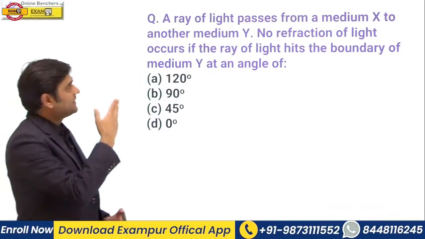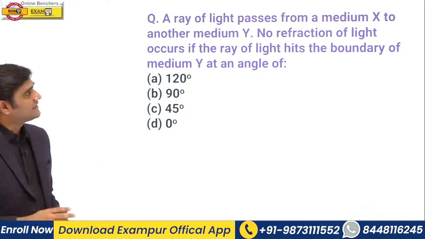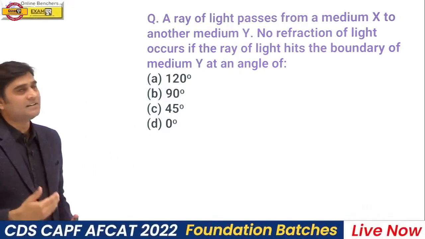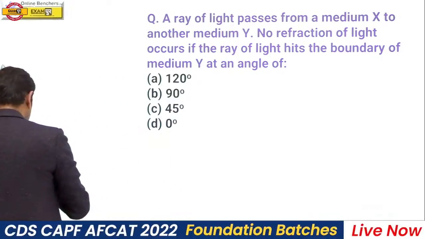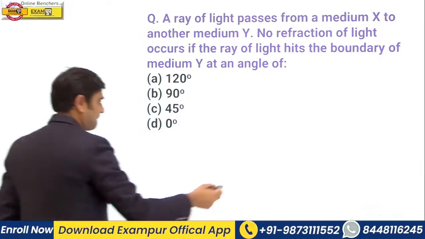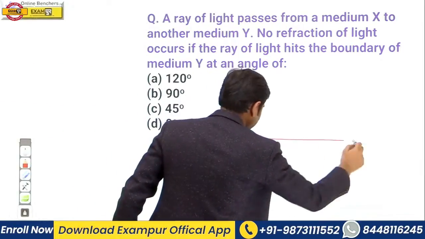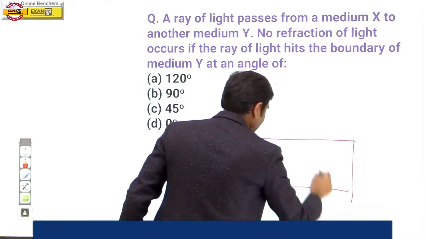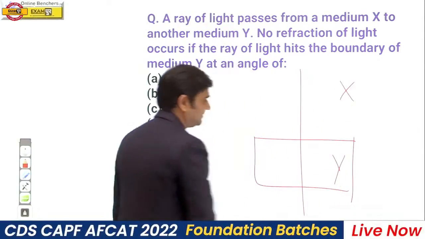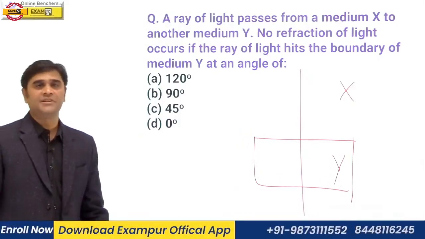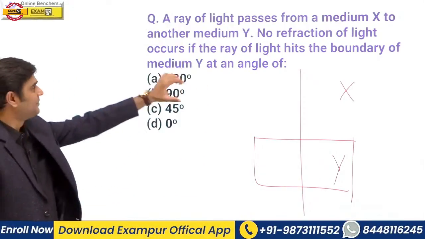Now please try to answer this question. A ray of light passes from a medium X to another medium Y. Suppose I am showing the situation. Look at the diagram, guys. Suppose this is the medium X and this is the medium Y. Read the question carefully, then answer.